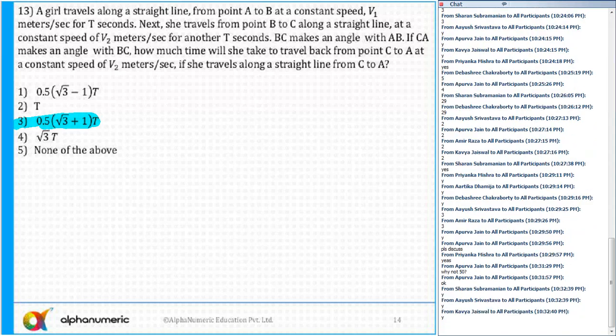It says a girl travels along a straight line from point A to B at a constant speed of v1 for t seconds. So the distance is always equal to speed into time. So speed is v1 and the time is t, so the distance is v1 t. Next, she travels from point B to C along a straight line at a constant speed of v2 by making an angle.